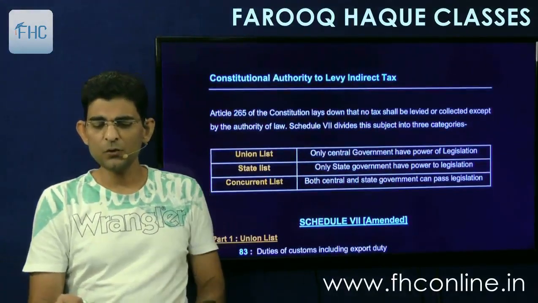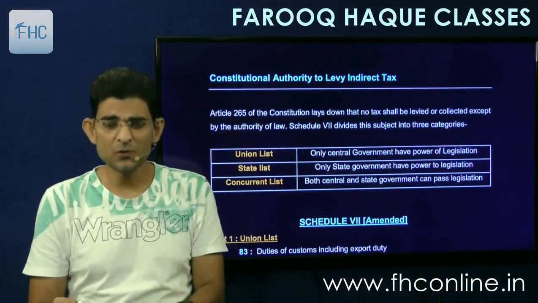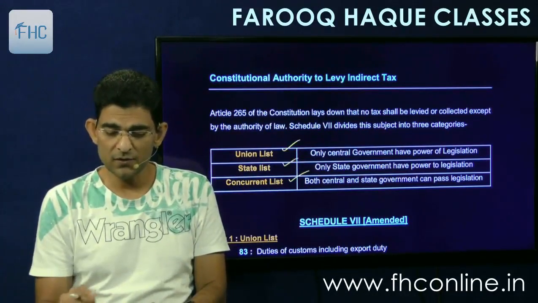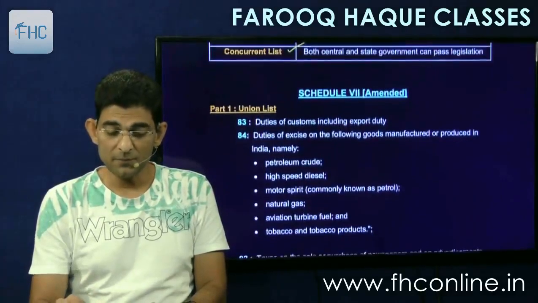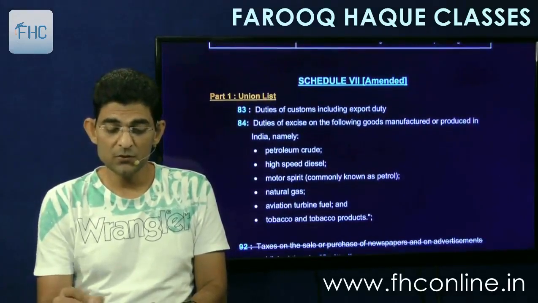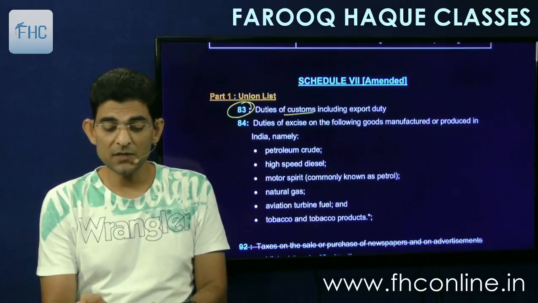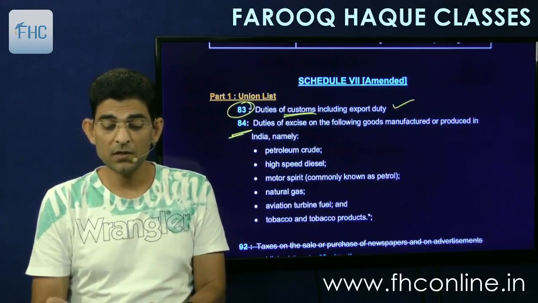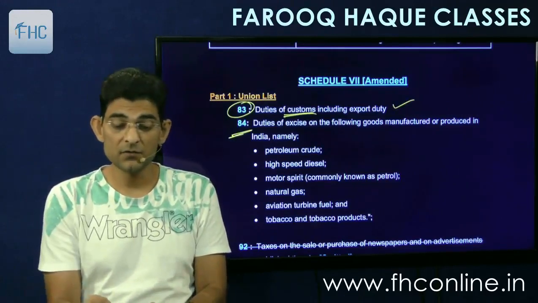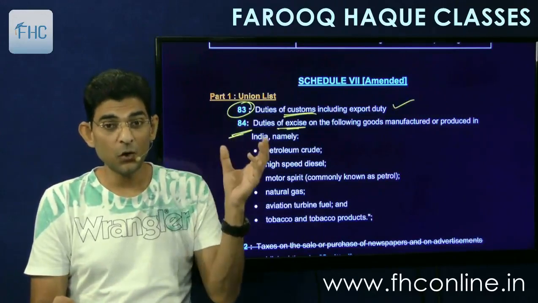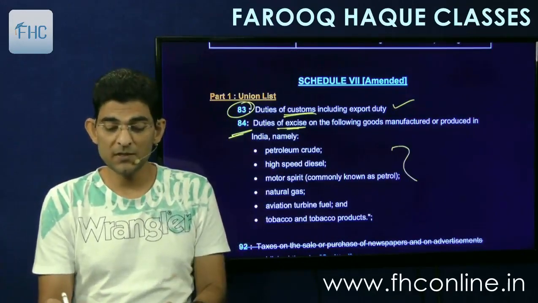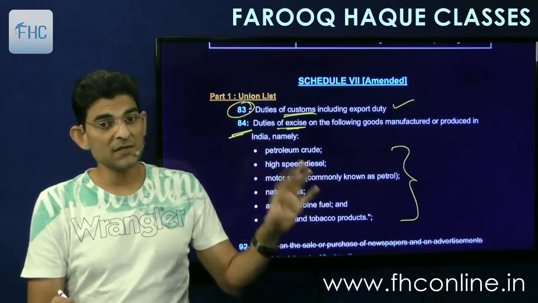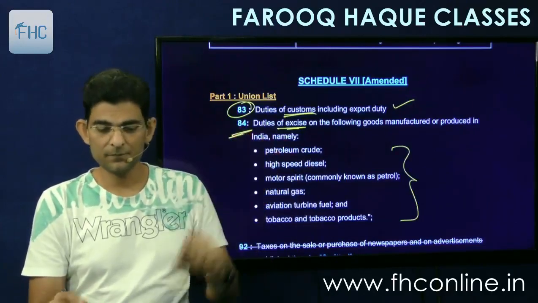Then constitutional authority to levy the indirect tax. So now we have seen all the constitutional provisions, so this is very simple. Lists are given there, union list, state list, concurrent list, and some examples are given there. Like in union list you have entry number 83, which covers customs, which is still relevant. Entry number 84 is regarding duty of excise, which is still relevant on these items, the petroleum products basically, which are not yet covered by GST. But once they are also covered by GST, then entry number 84 will have no meaning.